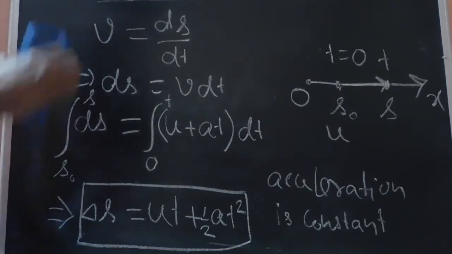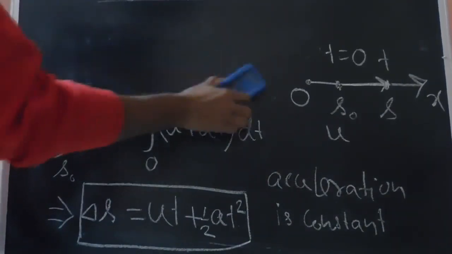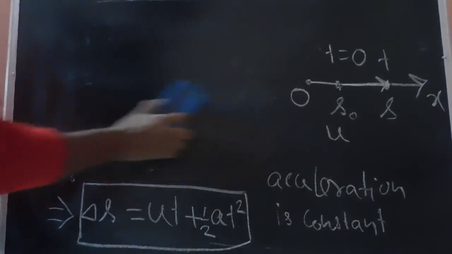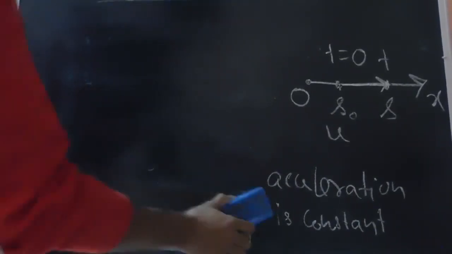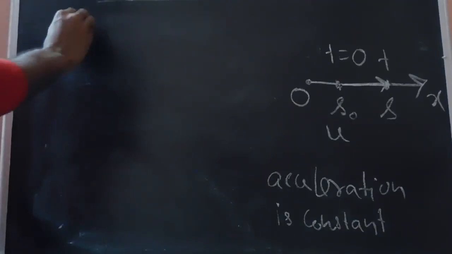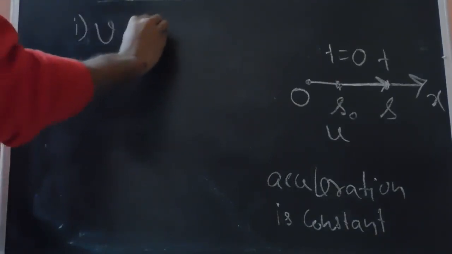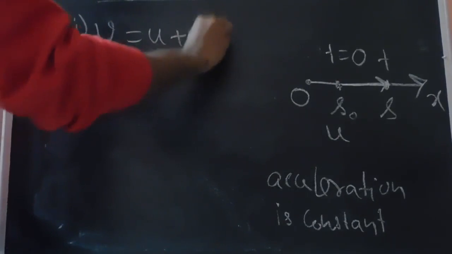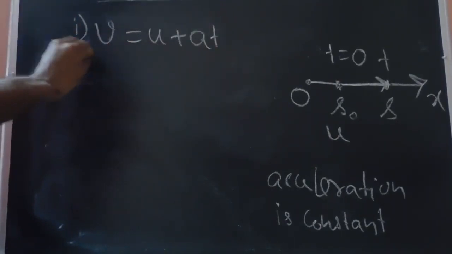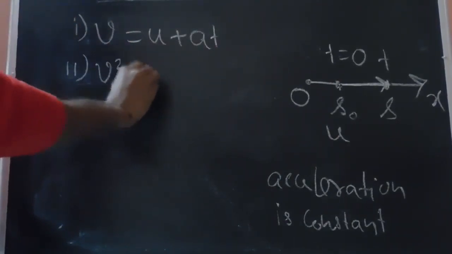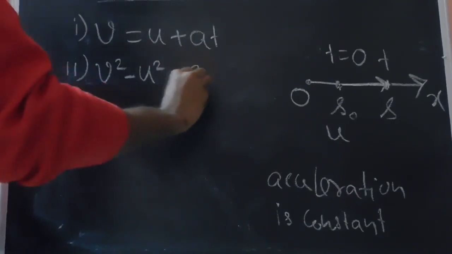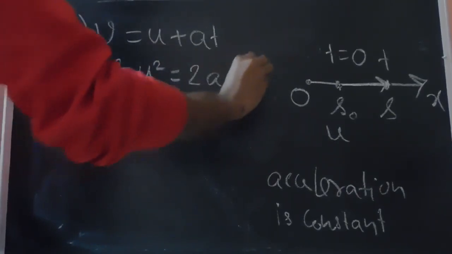So we have seen three basic equations when the acceleration is constant. I am just writing them for a recap. If the acceleration is constant, number 1, v is equal to u plus at. Number 2, v square minus u square is equal to twice a delta s.